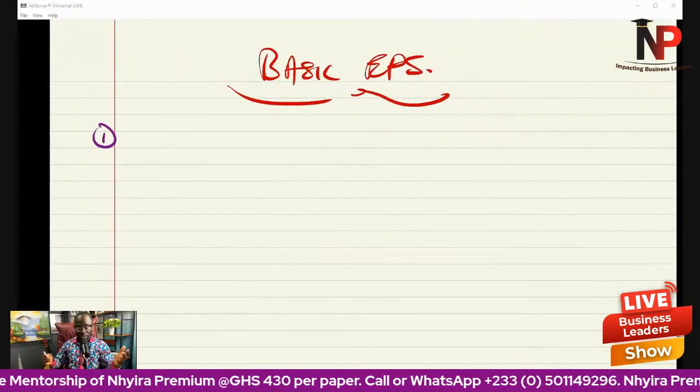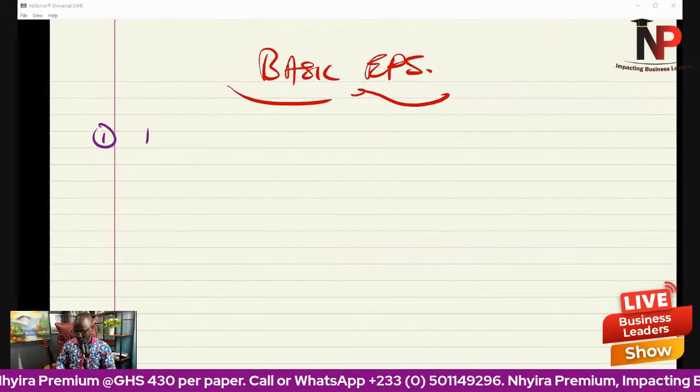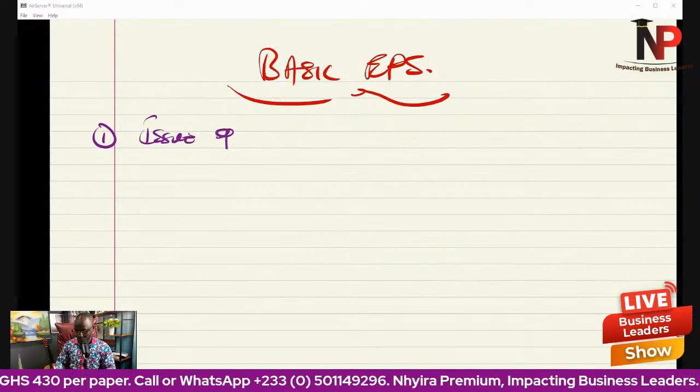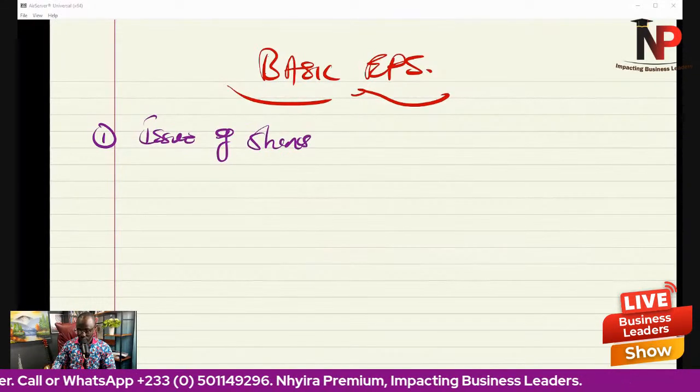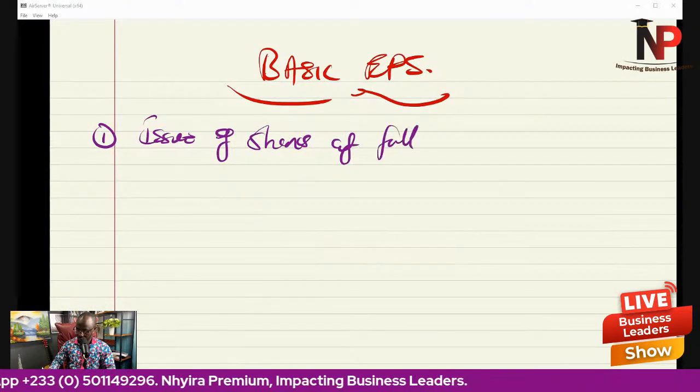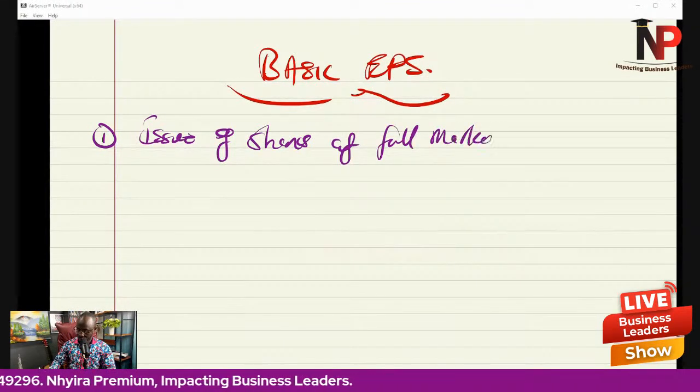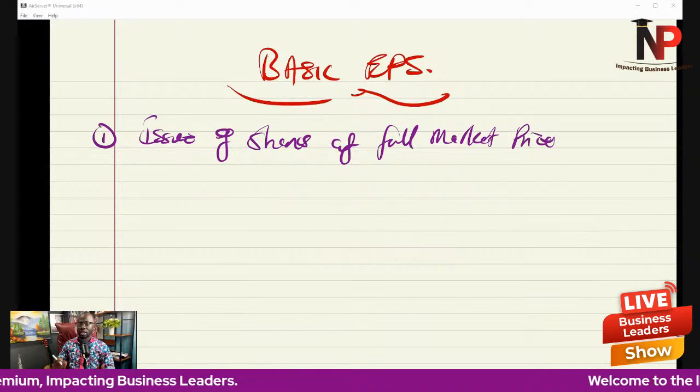Number one, issue of shares at full market price. That is the first scenario.